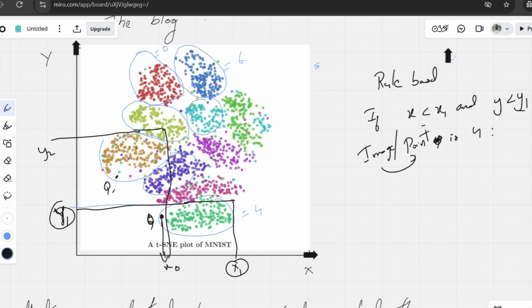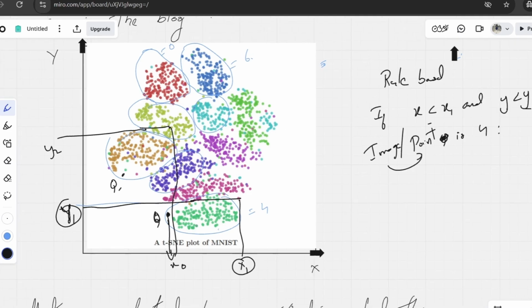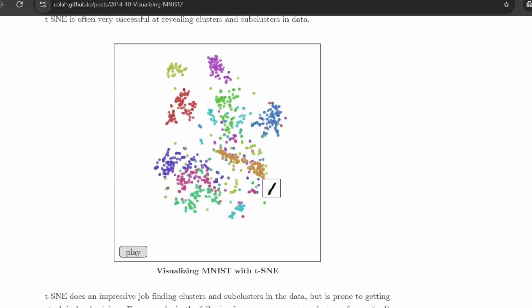Now for the point q1, how will we do that? If x is less than x0 and y is between y1 and y2, then the image or that particular point is, what is this golden brown color, is 1.